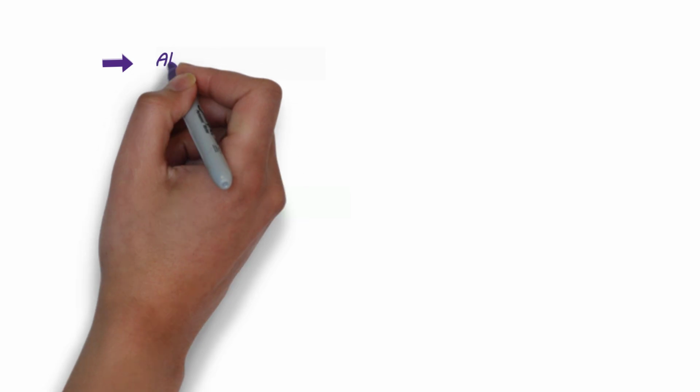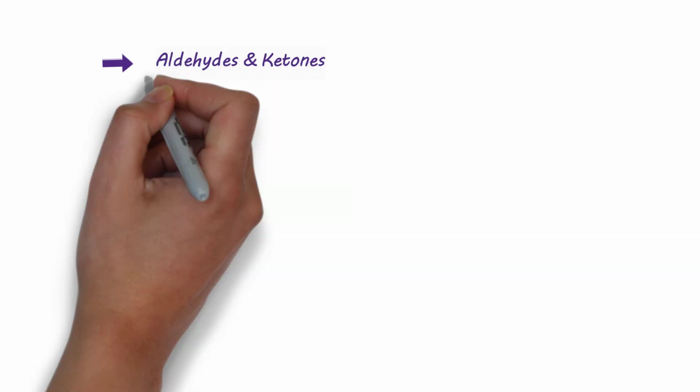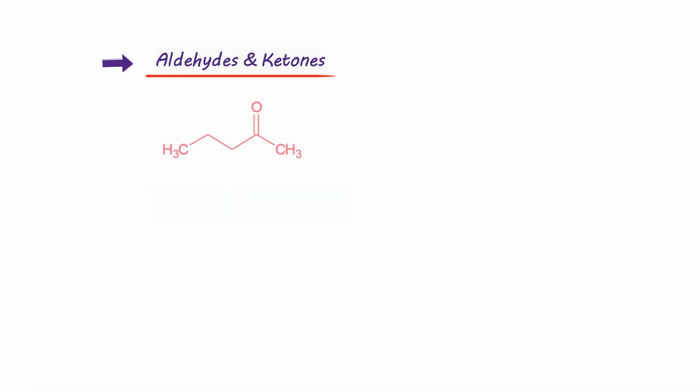The second pair is aldehydes and ketones, as talked about earlier also. The two molecules have the same molecular formula, but the first one is a ketone while the other is an aldehyde. So they are also functional isomers.